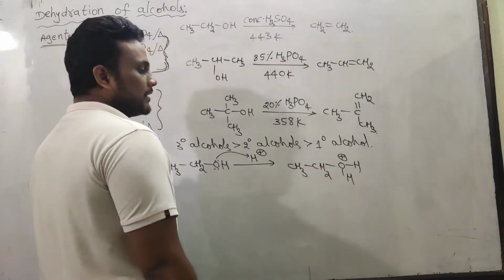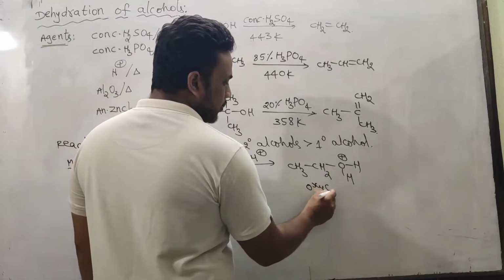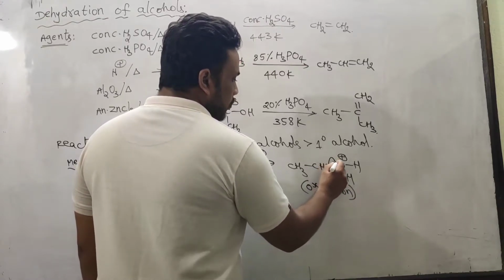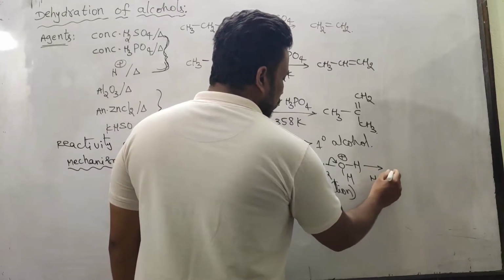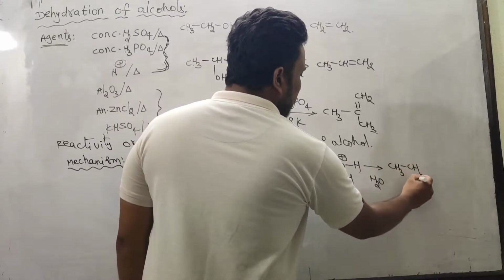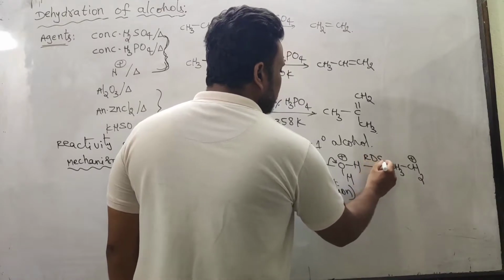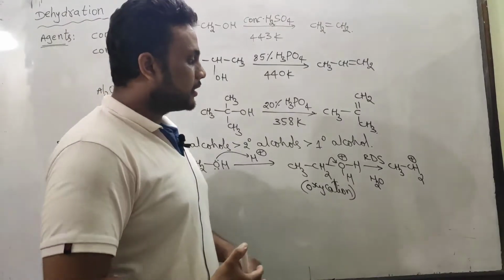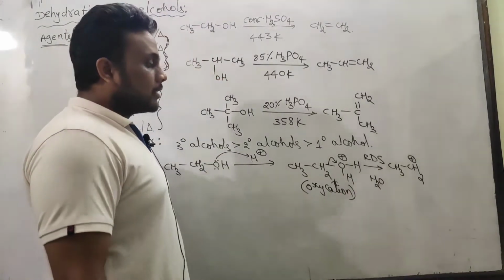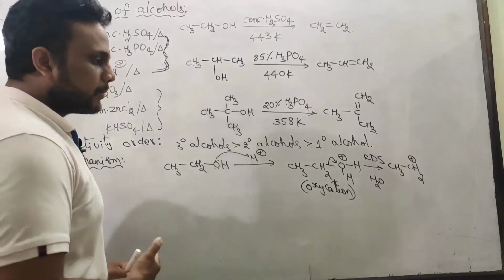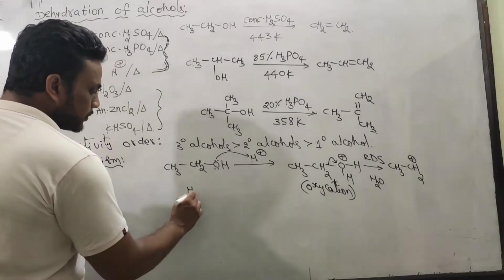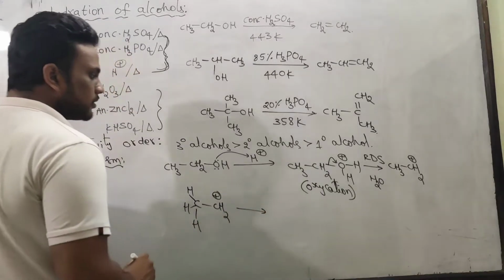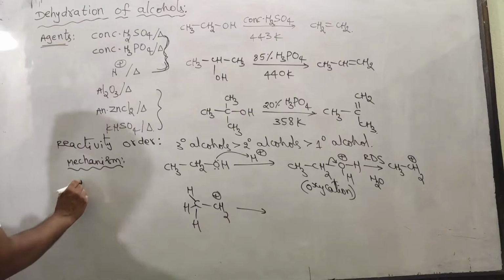Now an oxonium cation is formed. After formation of this oxonium cation, we know water is a good leaving group. Water goes out and a carbocation is the intermediate. This is in fact the rate determining step. We know in an elimination reaction, if a carbocation is formed as the intermediate, that should be the E1 mechanism. In the final step, suppose I have taken sulfuric acid.